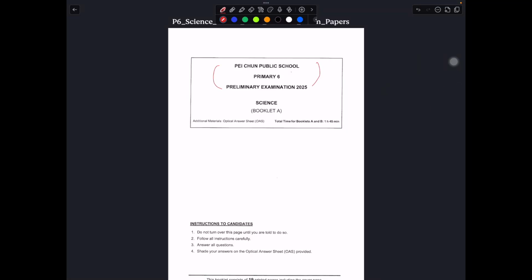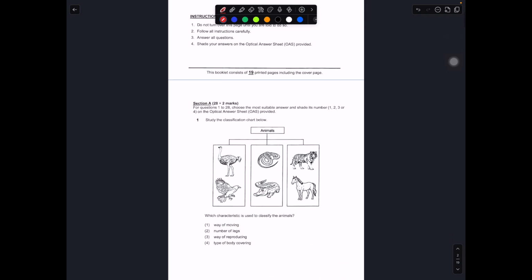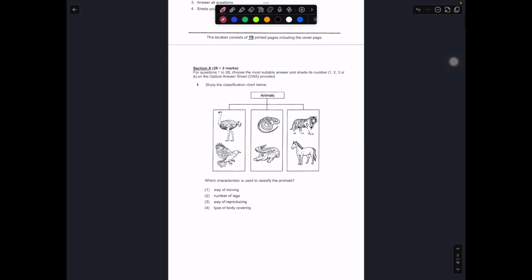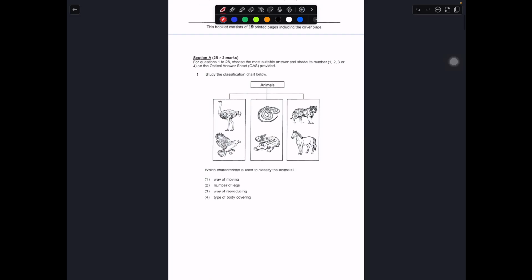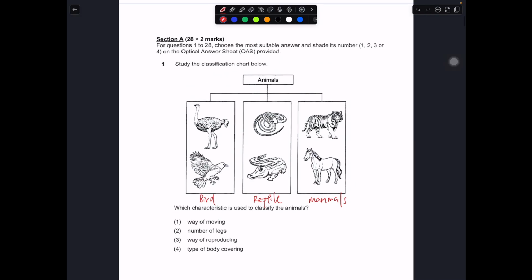So today I'll be going through Pei Chun Public School, this is our prelim paper 2025. So this has happened this year very recently. So over here, question 1 is really about classification of animals. You have 3 groups: you have birds, you have reptiles, and you have mammals. Pretty straightforward over here. So which characteristics is used to classify the animals?